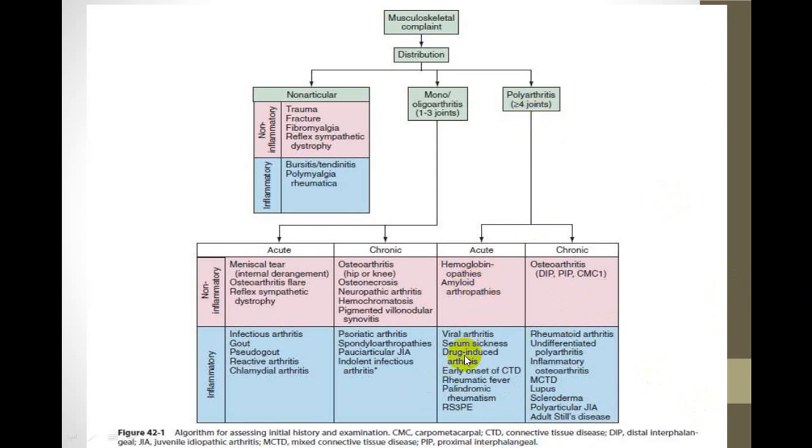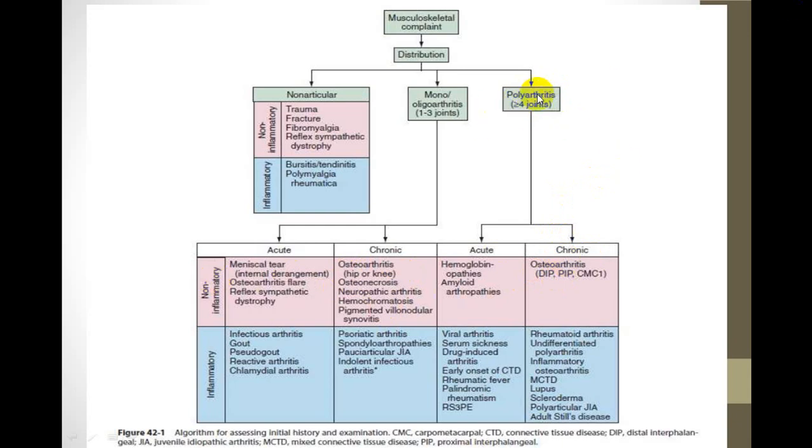What we come across more commonly is the chronic variety. Non-inflammatory variety can be osteoarthritis, because there you can have 2 or 3 joints involved or more than 5 joints involved, like DIP joints, distal interphalangeal joints, proximal interphalangeal joints, etc. And this will be that particular group which can produce multiple joints. But by and large, in osteoarthritis, you come across one or two joints. That is, knee joint is the most common involvement. And sometimes knee joint can be involved along with DIP and PIP joints. Then it becomes polyarticular, chronic, and non-inflammatory.